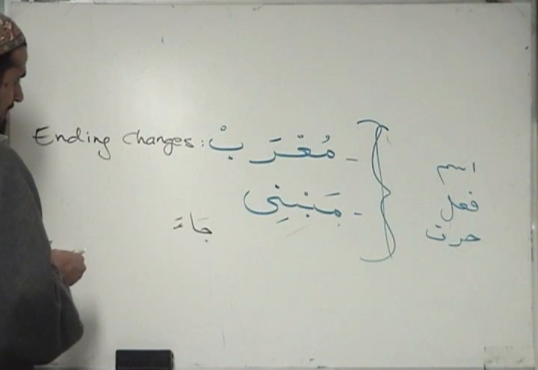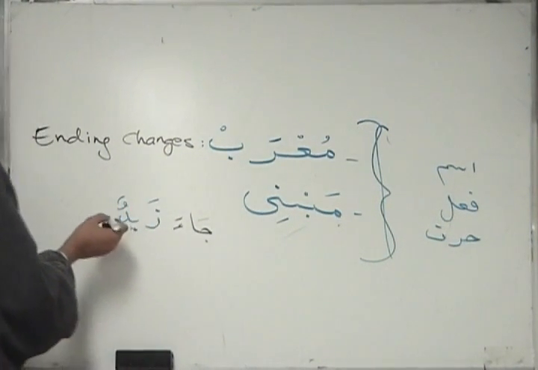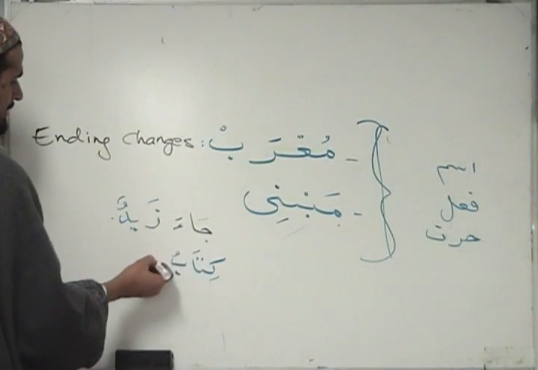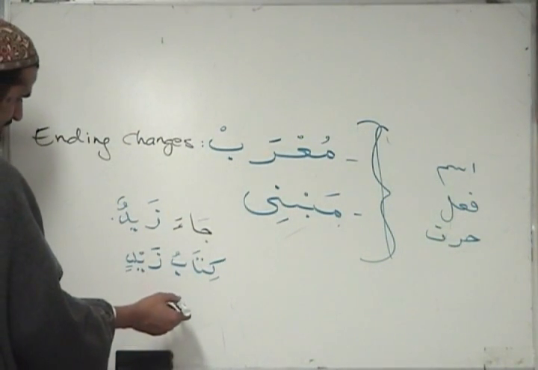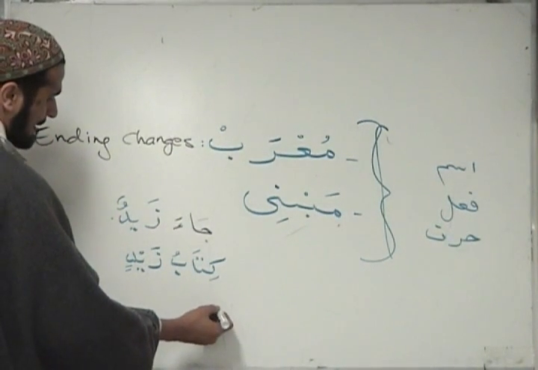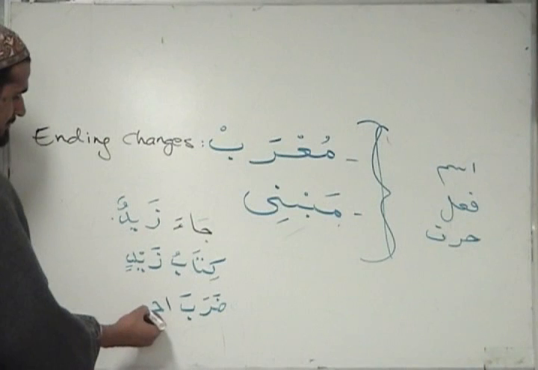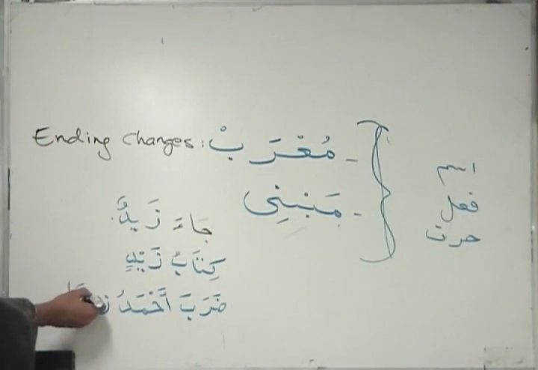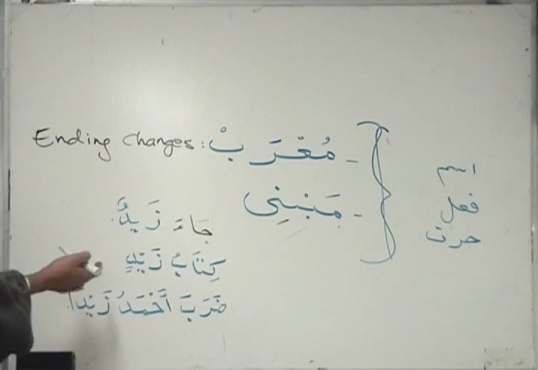جاء زيد, right? كتاب زيد, and... Zayd, the ending of Zayd changes from two dhammas, two kasras, two fathahs.